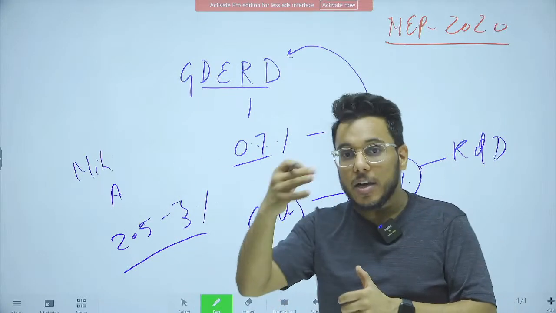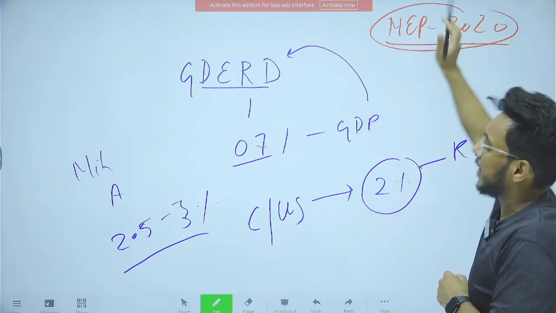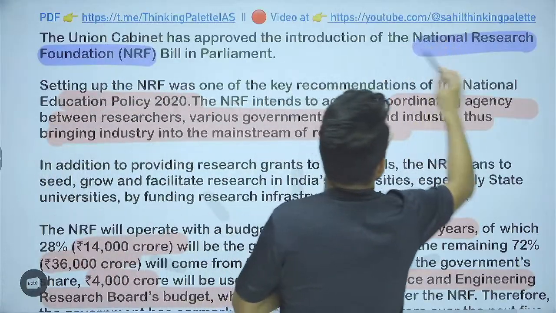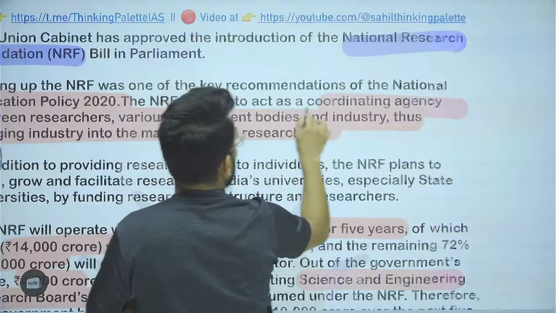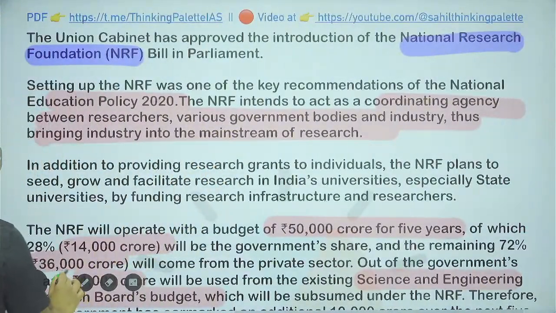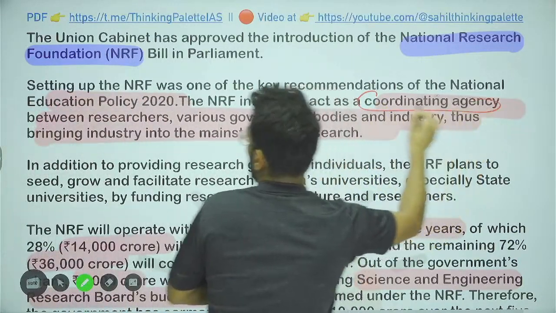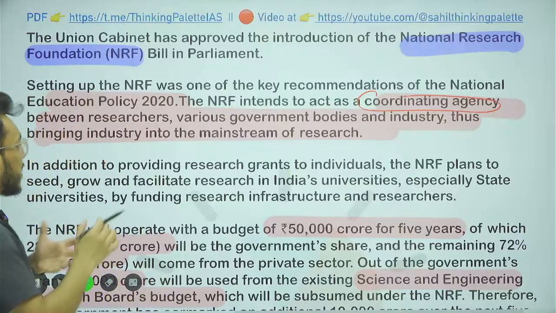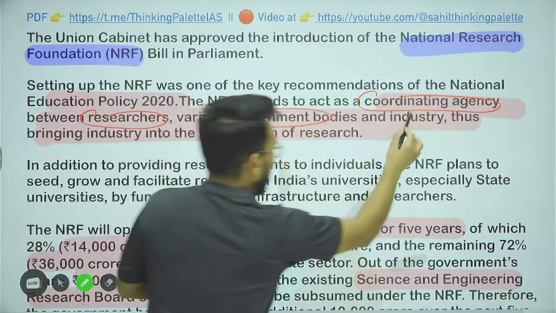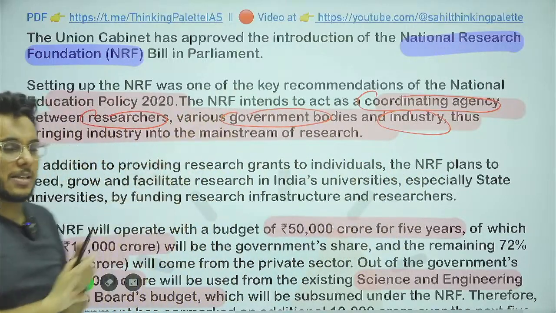A dedicated new body is to be created, and for creating this body as per the mandate of NEP, we are now coming with the National Research Foundation. So what is this National Research Foundation? It will be a coordinating agency that will coordinate the cooperation between researchers, government bodies, industries, and the funding. All these things will be coordinated by this dedicated body.